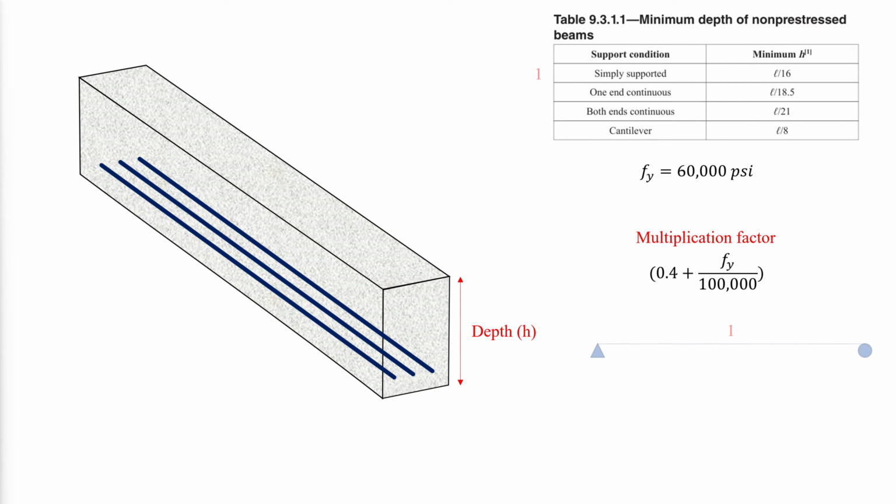Simply supported means that the beam is supported at the very ends only. When a beam runs across multiple supports, the first span is considered one end continuous, and whenever the beam runs over two supports, as shown in the middle span, this has two continuous ends. Cantilever can either be taken as the overhang portion of a continuous beam or a beam that is fixed from one end only.